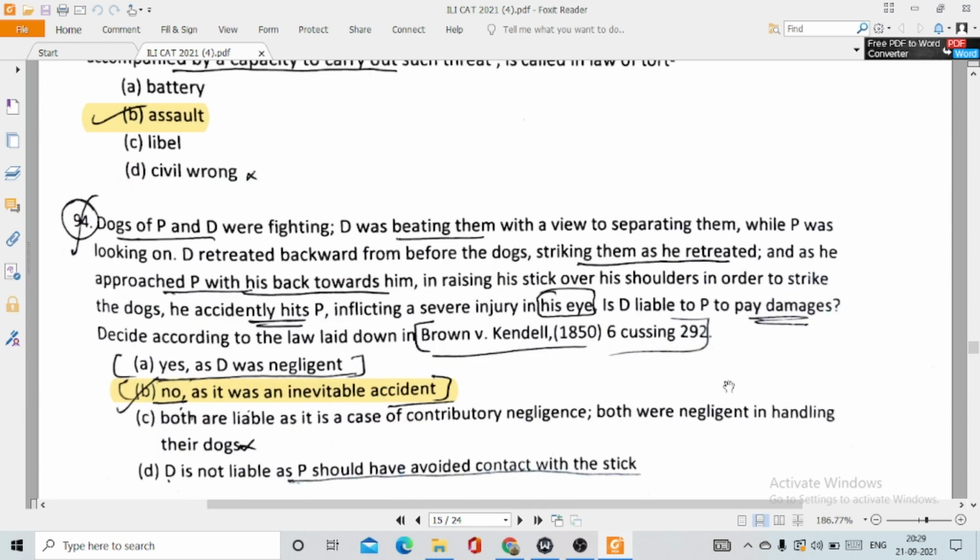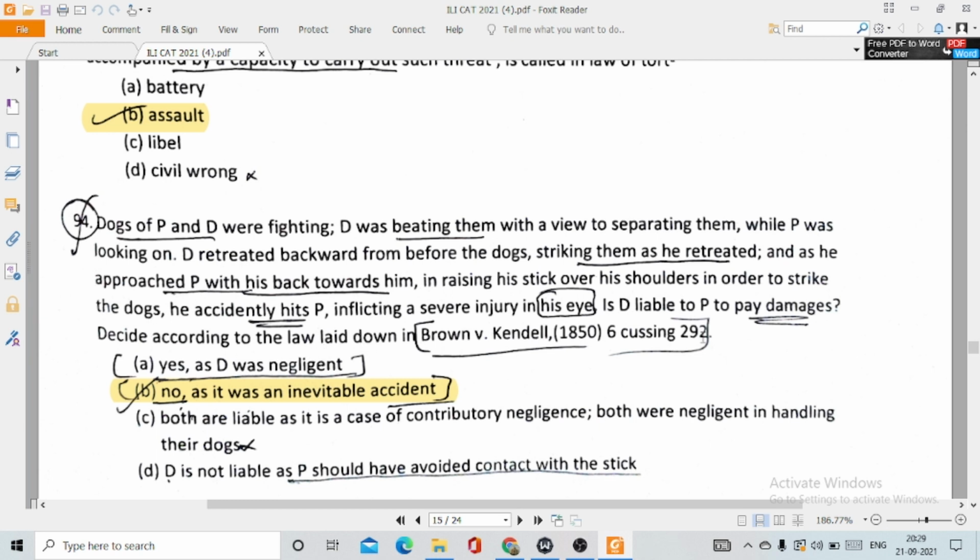Question number 94. Dogs of P and D were fighting. D was beating them with a view to separating them, while P was looking on. D retreated backward from before the dog, striking them as he retreated. As he approached P with his back towards him, in raising his stick over his shoulders in order to strike the dogs, he accidentally hits P, inflicting a severe injury in his eye. Is D liable to pay damages? Decide according to the law laid down in Brown versus Kendall.